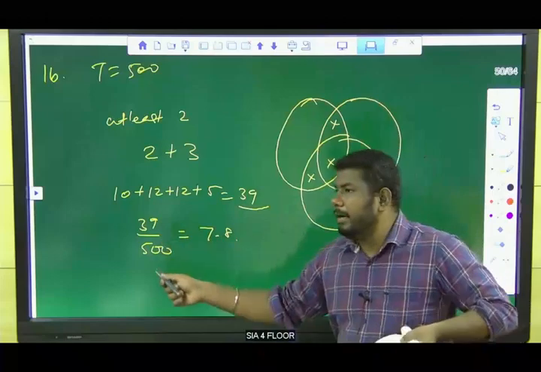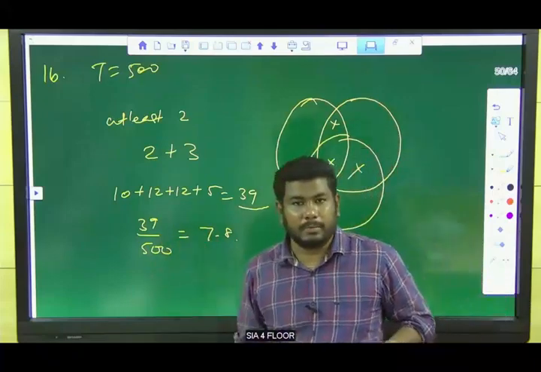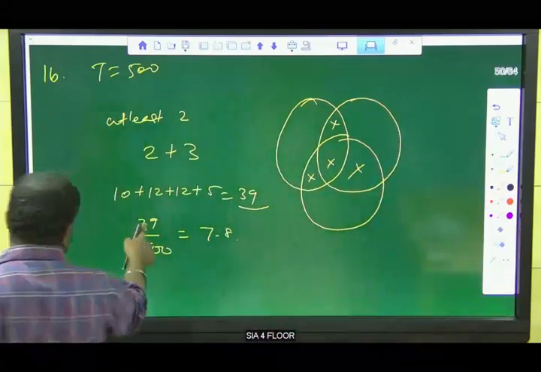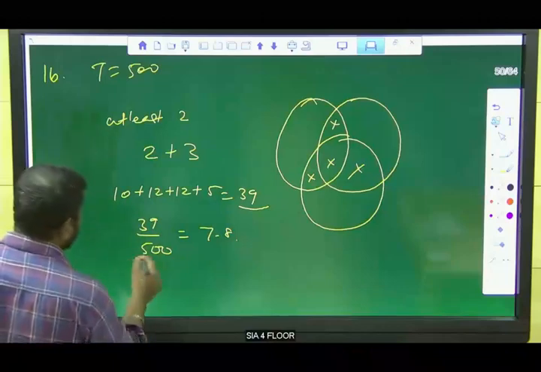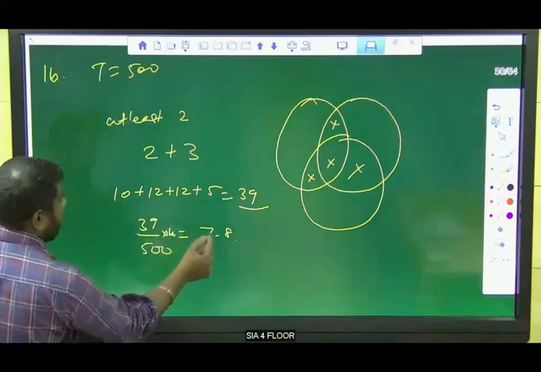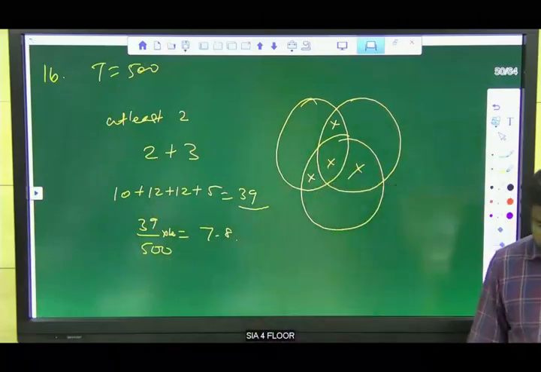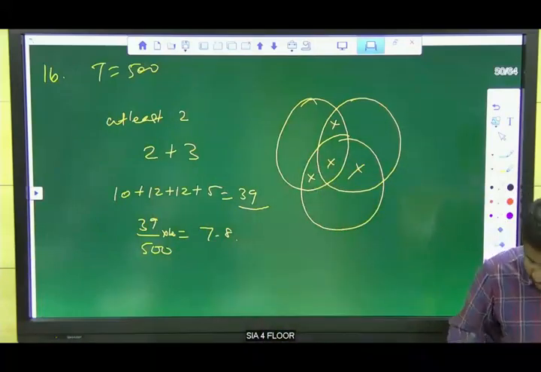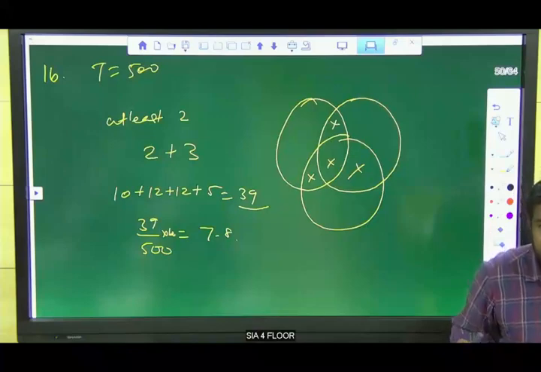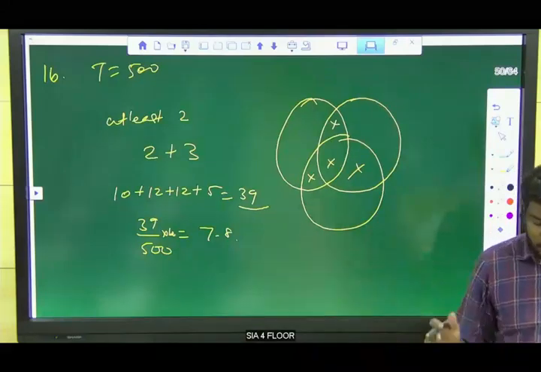So 39 divided by 500 into 100. Our answer is 7.8. Clear? They are not asking for the numbers. Answer is 7.8, not 39, because they are asking for percentage.